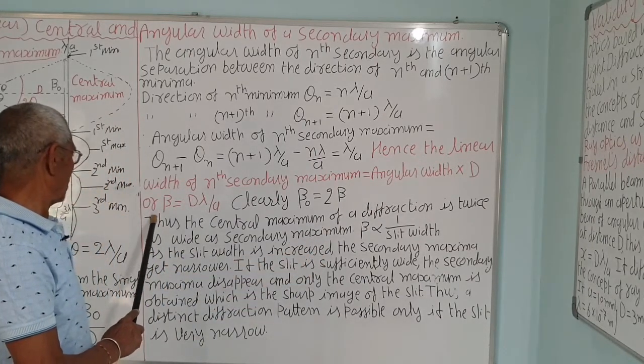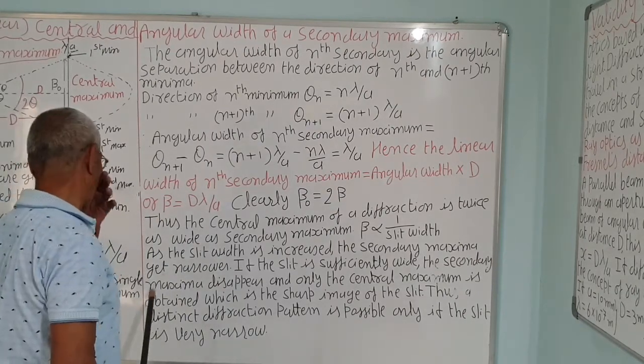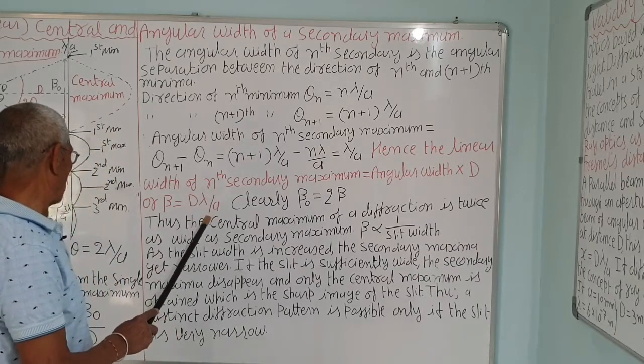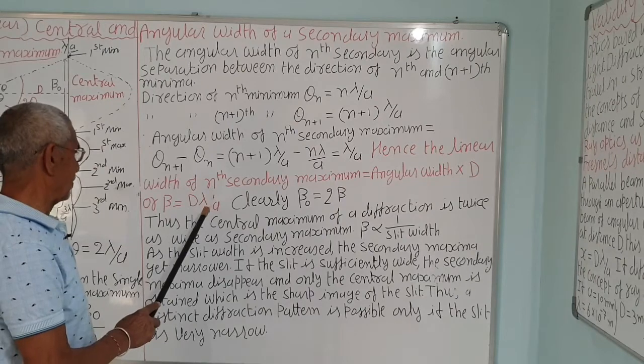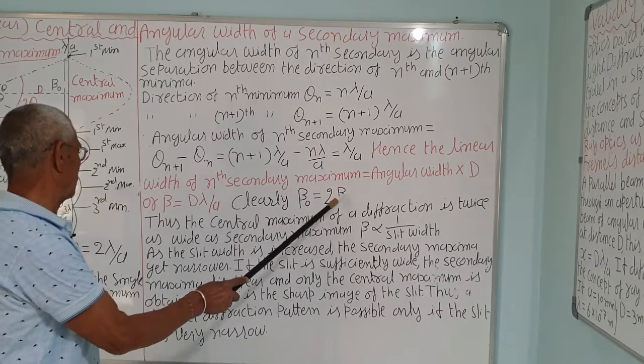As we have seen, arc upon radius is equal to angular separation. The angular separation is lambda by a. So beta is equal to d lambda upon a.